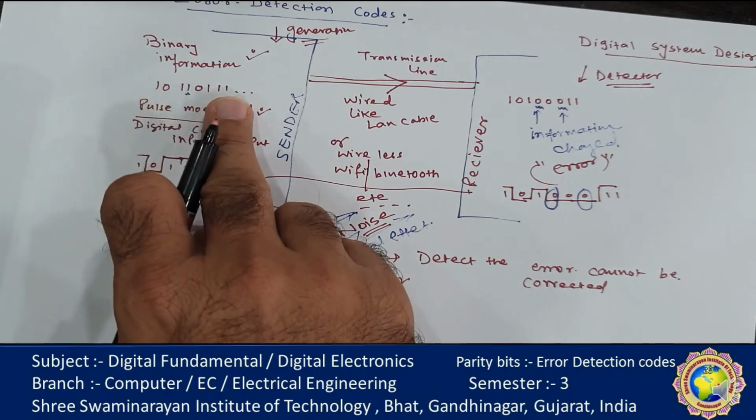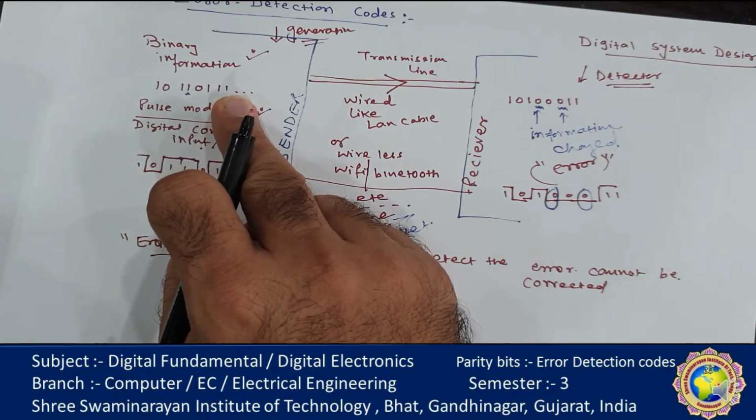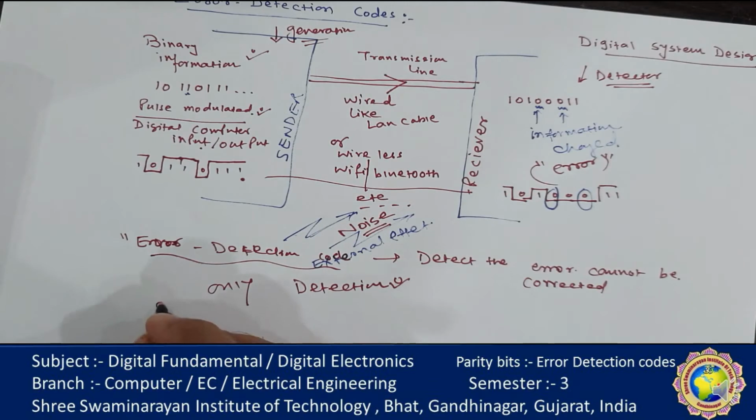information added with the original information, and this extra information is called a parity bit.